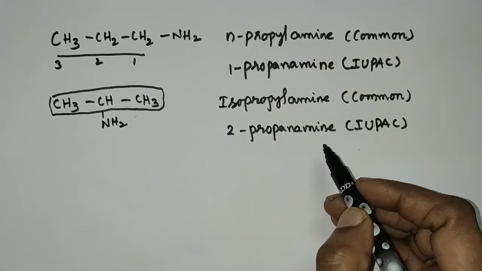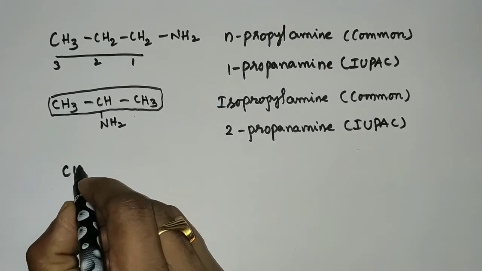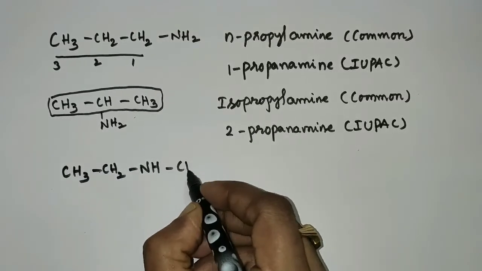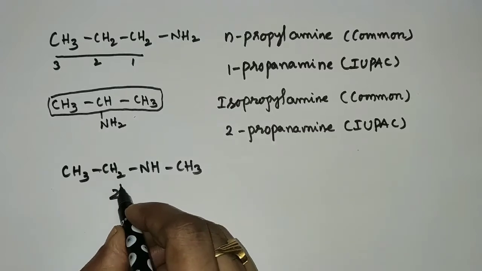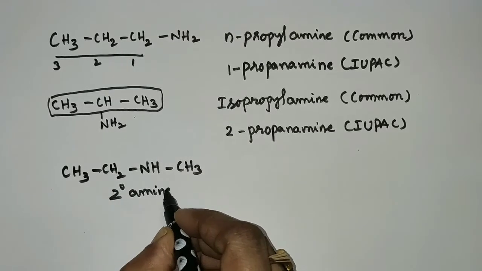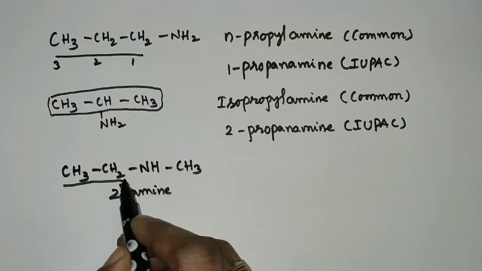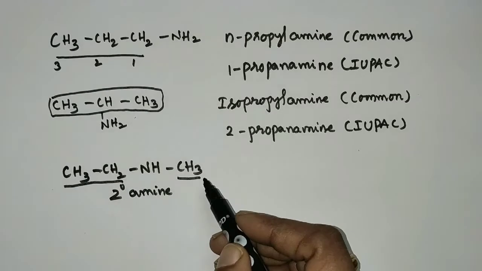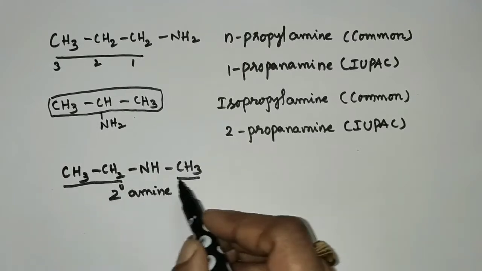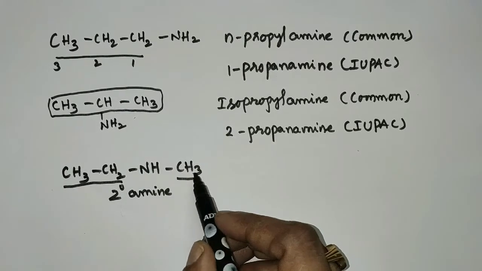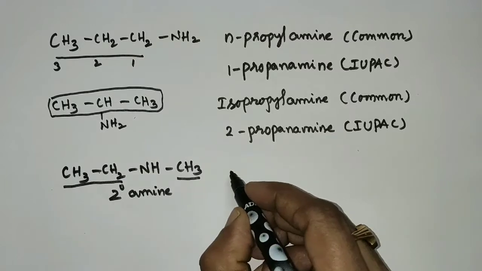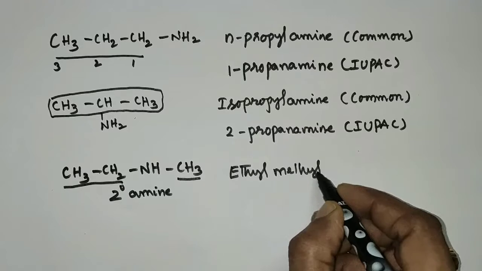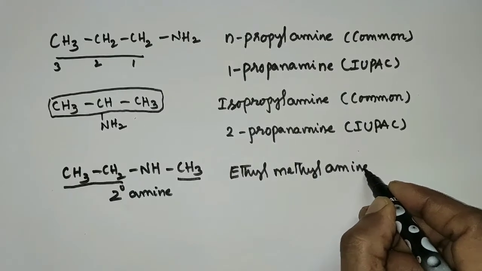Let's see the nomenclature of secondary amines. CH3CH2NHCH3. It's a secondary amine in which one ethyl group and one methyl group are bonded to the amine group. In the common name, these two alkyl groups should be placed in alphabetical order. So ethyl comes first, later methyl. Ethyl methyl amine is the common name.